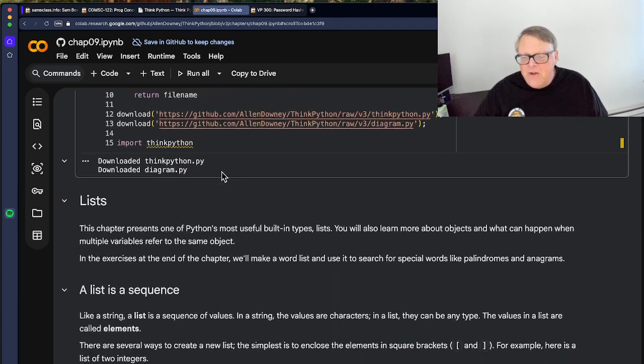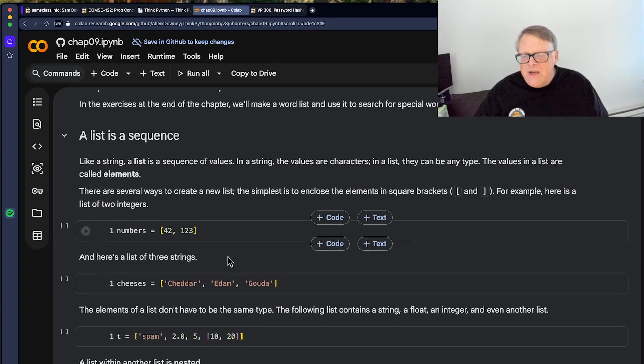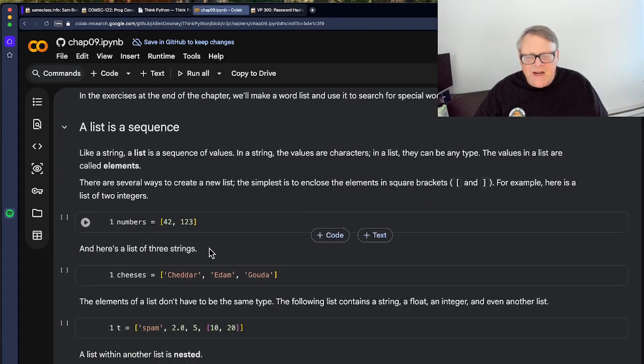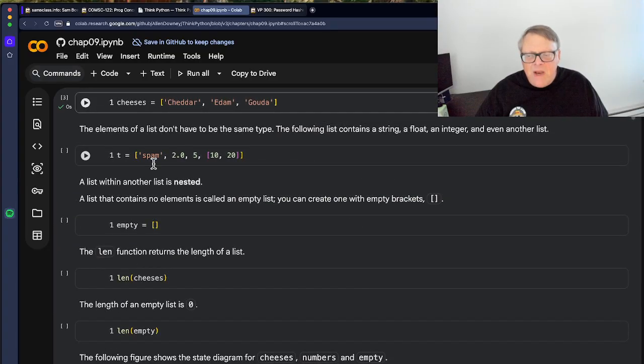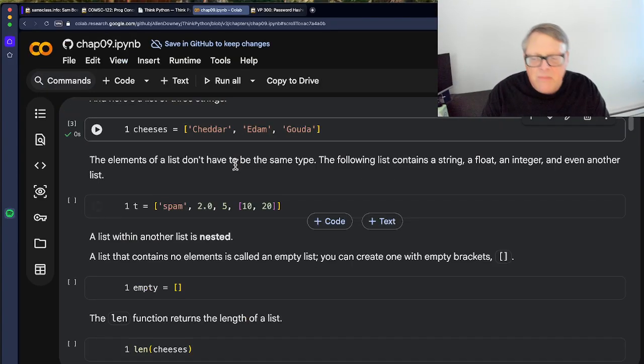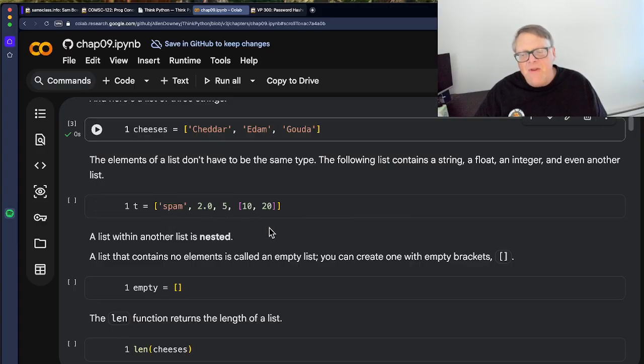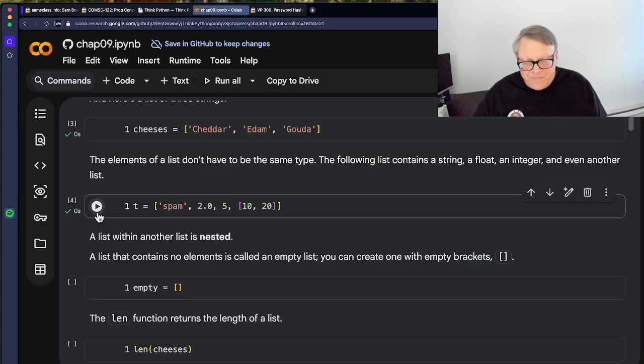So let's take a look at the chapter here. A list is just a sequence of things. You put it in square brackets. You can have a couple of numbers in brackets, and that's fine. You can put strings in, and that'll make a list. You can mix strings and numbers. Guess I'll make this a little bigger. You can have a string, floating point numbers, integers, and you can even have a list as an element in a list. All these things are perfectly legal. They call that a nested list.